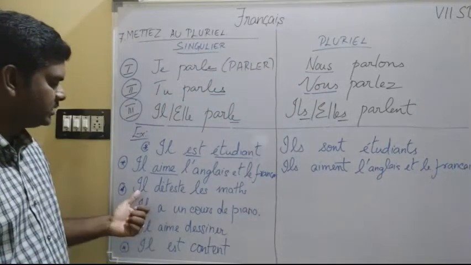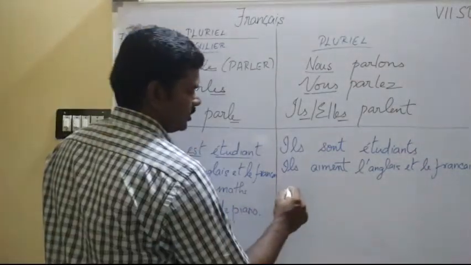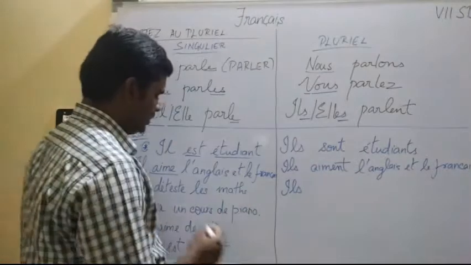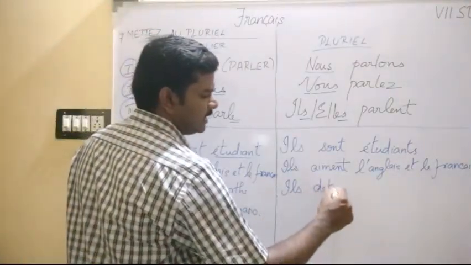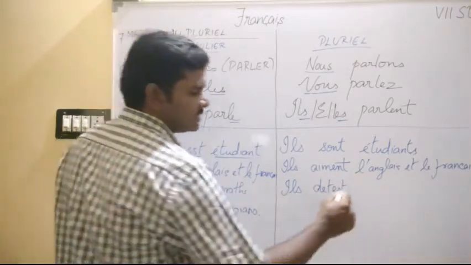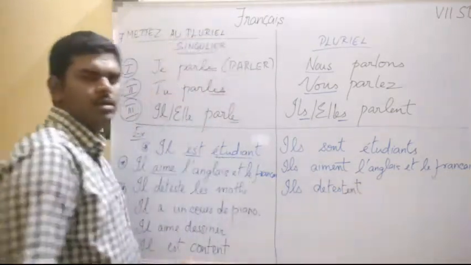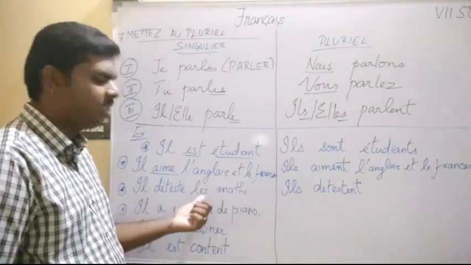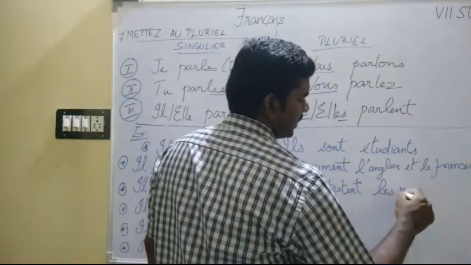See the next sentence. Il déteste les maths. So the first thing I am doing is ils. This déteste, I am going to take the radical, détest. Since ils is there, the ending is ent. The ending is ent. Now repeat what is there. Already that is in plural. Les maths.